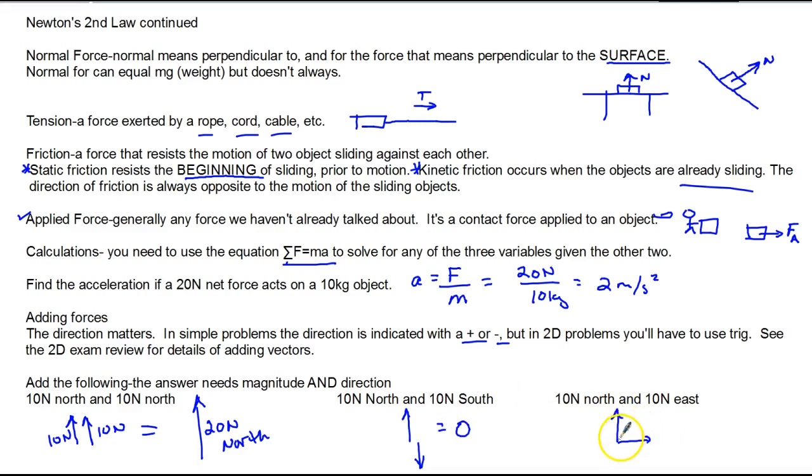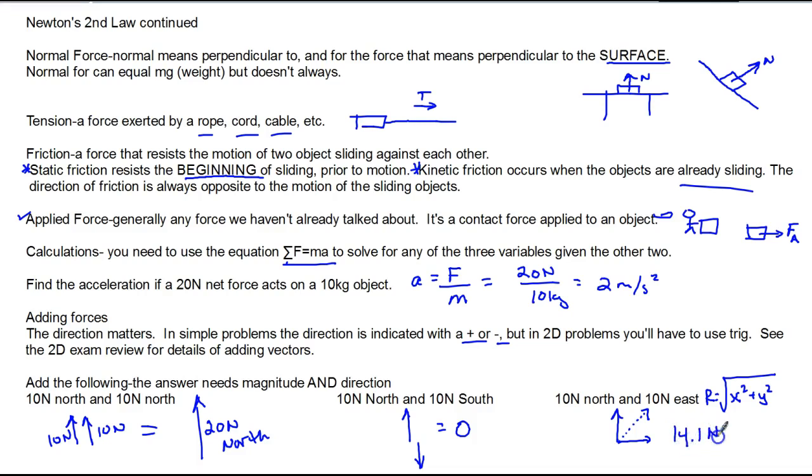10 Newtons north and 10 Newtons east. We have to use the Pythagorean theorem. That's going to give us a resultant in this direction. The magnitude of the resultant is going to be equal to the x component squared plus the y component squared, and then take the square root. So 10 squared is 100, that's going to be 200, and the square root of 200.